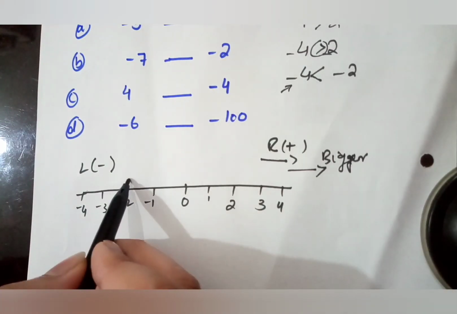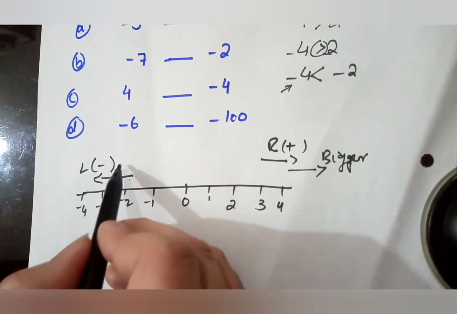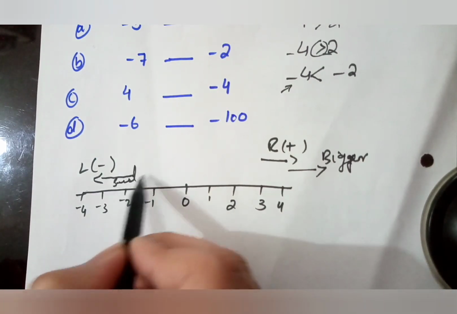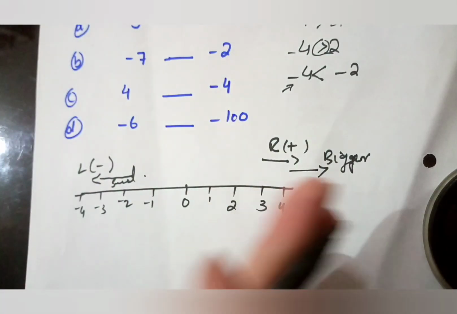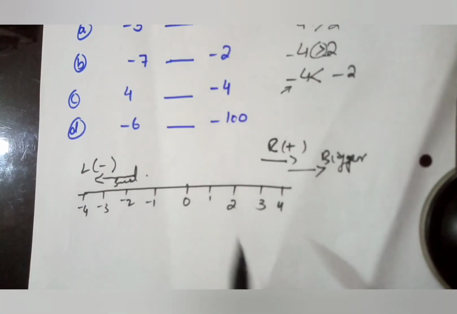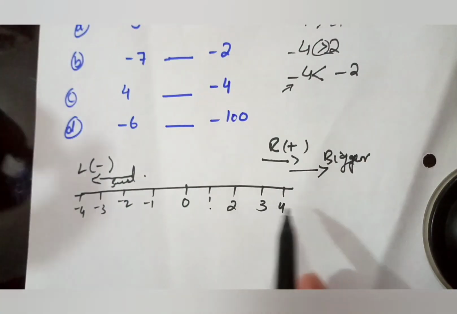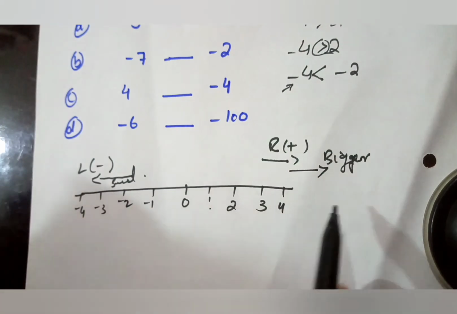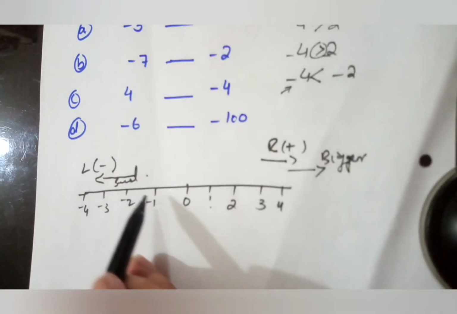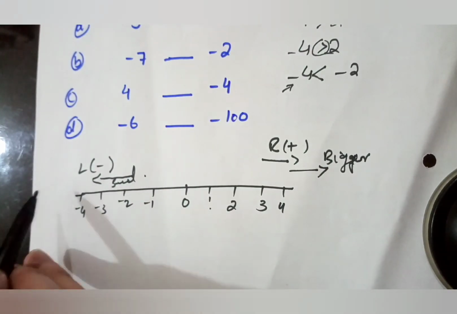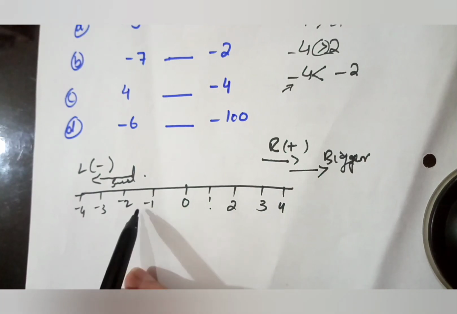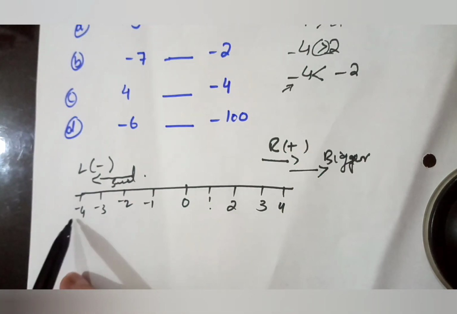Okay, and whenever we are moving towards left, the terms become smaller. The more you go towards the extreme right, the bigger your terms become. Just look at 1, 2, 3, 4, 5, 6, 7, 8 and so on. Your terms are getting greater, and whenever we are moving towards the left side, your terms become smaller: -1, -2, -3, -4 and so on.